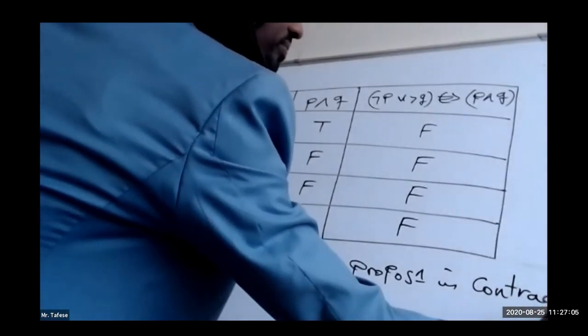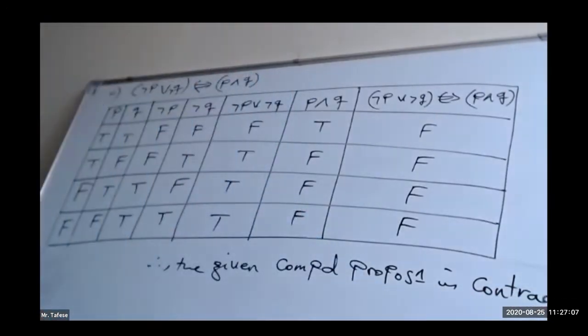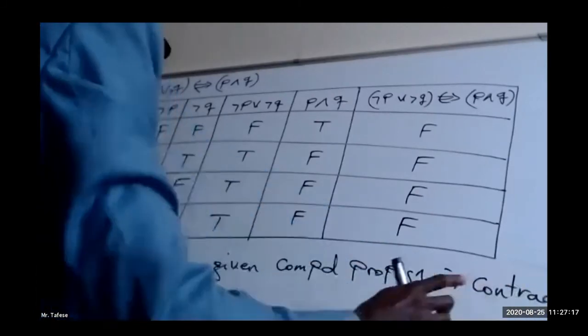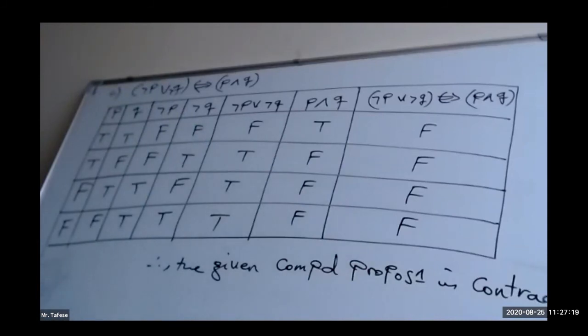Contradiction. Okay? It's a contradiction. The first one was a tautology. The second one was neither a tautology nor a contradiction. And the third one is, as you can see, a contradiction. And we have one more question, but it will be left for you as a home task.